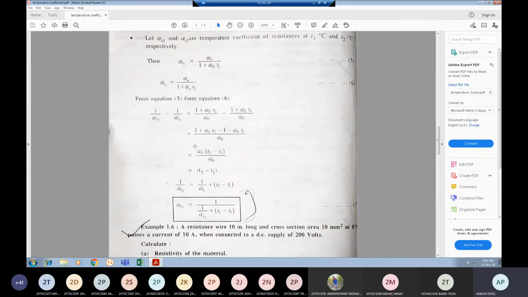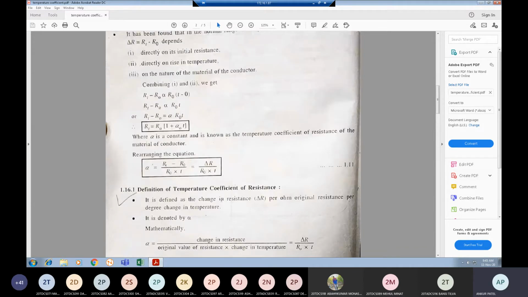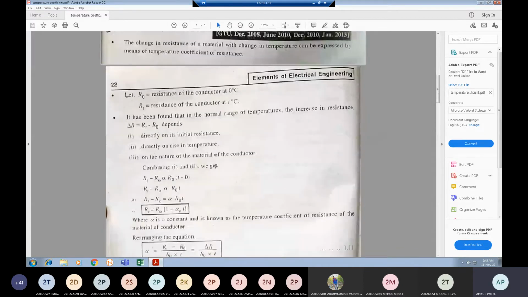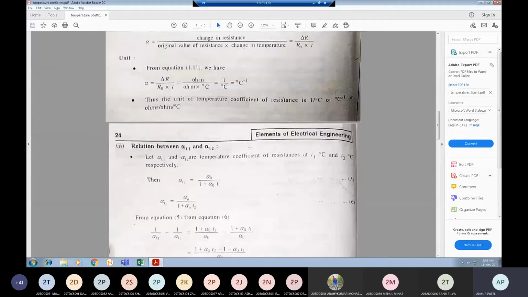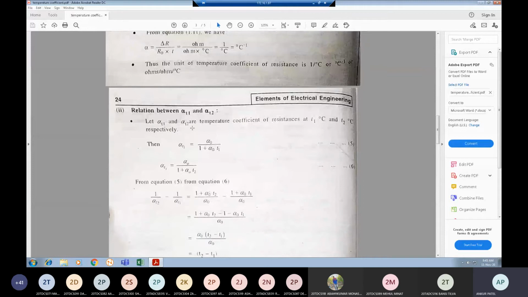Suppose you are asked to derive the equation for temperature coefficient of resistance, alpha t2 is equal to 1 upon (1 upon alpha t1 plus t2 minus t1). Then you have to write the whole theory from the starting: what is temperature coefficient of resistance? Then derive the relation between alpha 0 and alpha t, then go for alpha t1 and alpha t2, 7 marks.